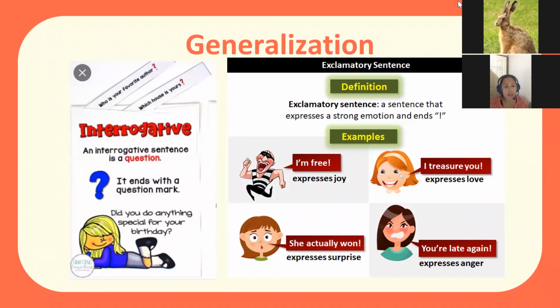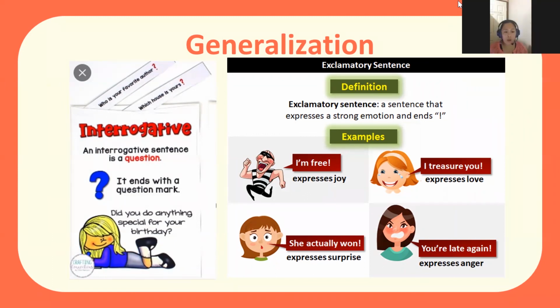an exclamatory sentence is a sentence that expresses emotions or strong emotions that ends with an exclamation point. So for example, I'm free. This is to express joy. And then, I treasure you. This expresses love. And, you're late again. This expresses anger. And an interrogative sentence is a question. So it always asks a question and it ends with a question mark. So for example, did you do anything special for your birthday? Or, who is your favorite author? So now, are you ready for a quiz?